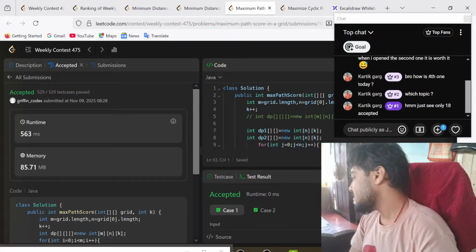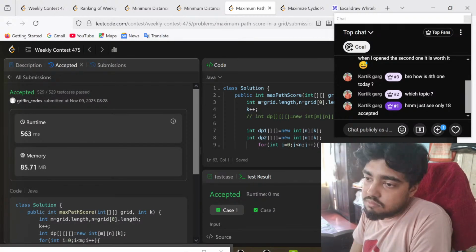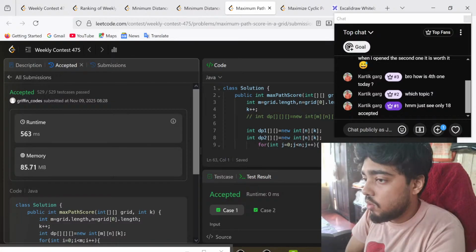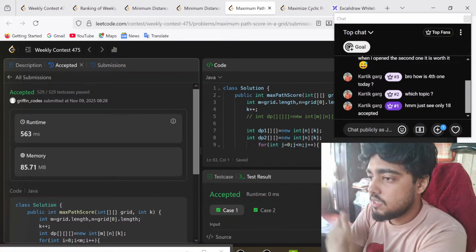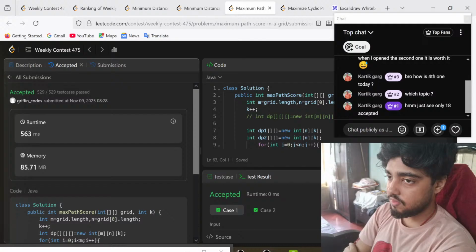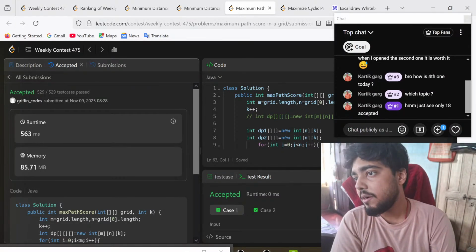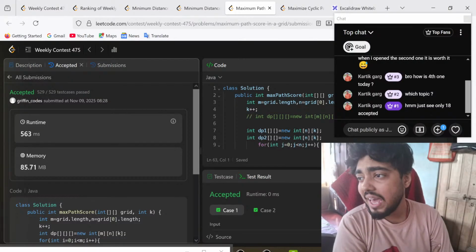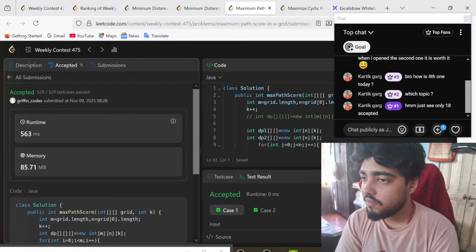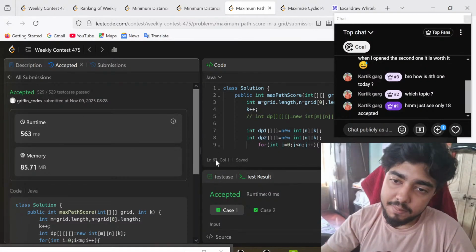Remember one thing, whenever there are DP questions, you can always space optimize it, because the current state is dependent only on the previous state, not the ones which happened way before the previous one, so we can ignore that. So instead of m into n into k, we can go for n into k. Two arrays we need, one is previous, one is current. That's possibly a good one. But first understand the DP m into n into k approach. Okay.